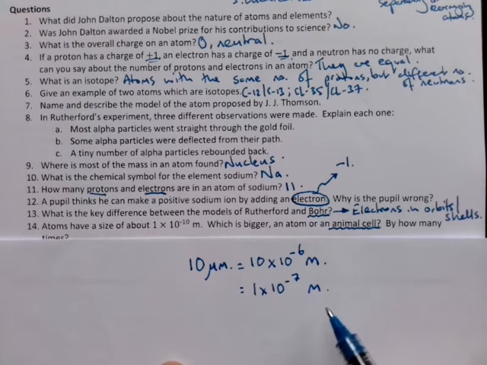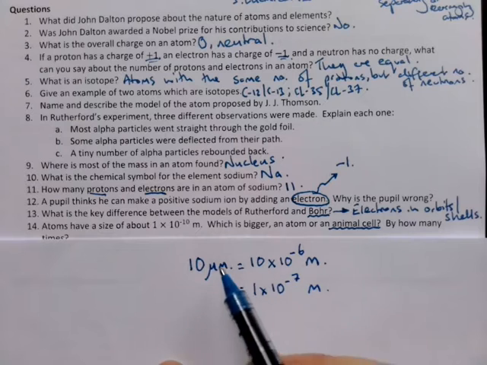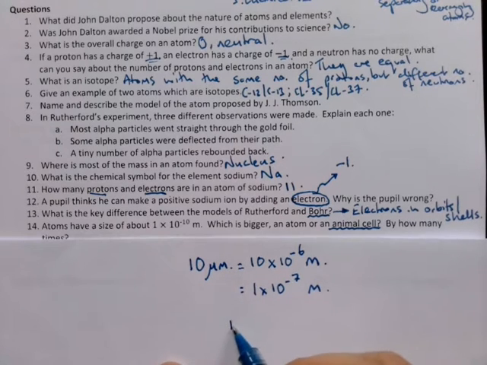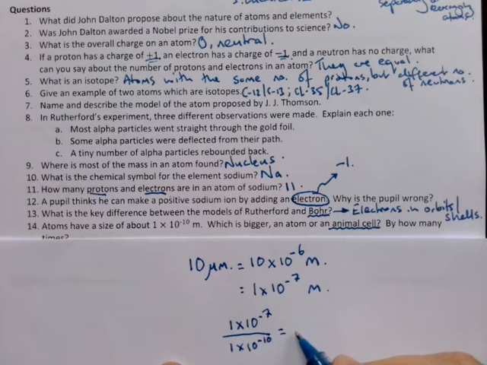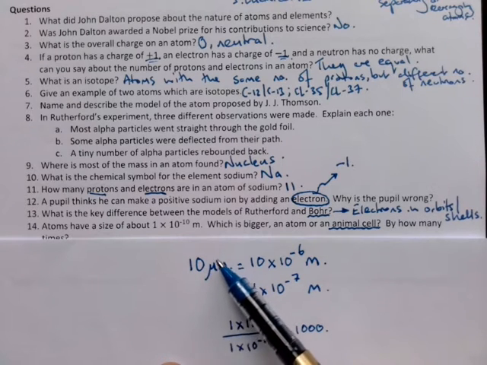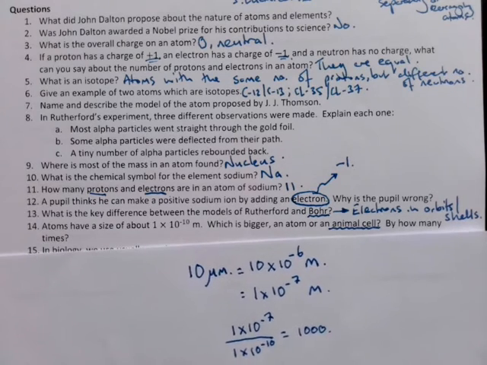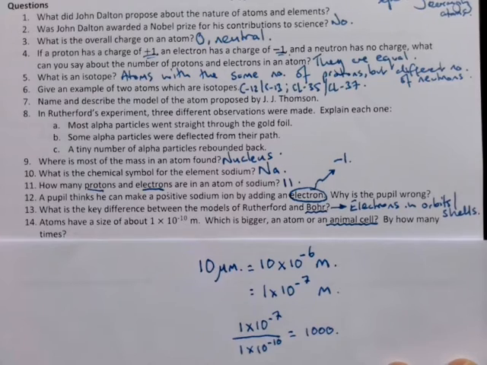All right, so we can see that if I was to do 1 × 10 to the -7 divided by 1 × 10 to the -10, I would get 1,000. Okay, so you have to remember that this is the smallest animal cell. The smallest animal cell will be 10 micrometers, and that's 1,000 times bigger than an atom, 1,000 times. So that's not an exact calculation, so you'll need to remember that for a lot of cells, it will be actually much, much bigger than that.